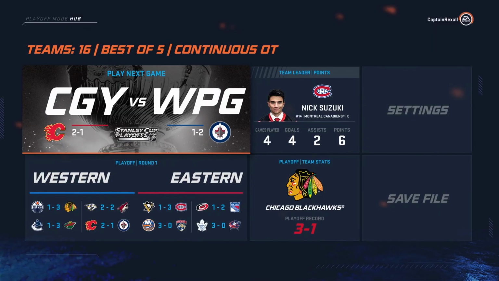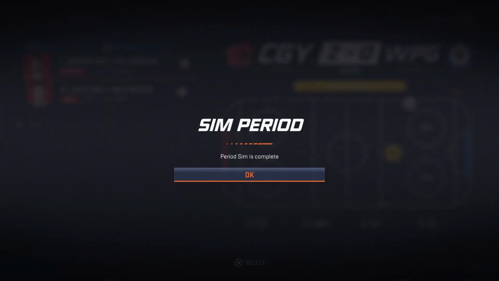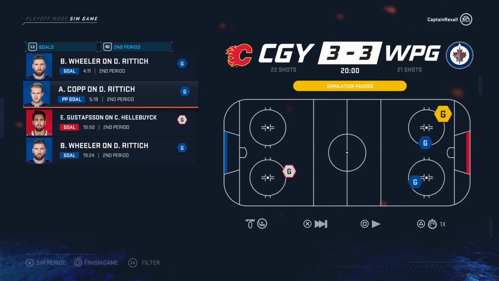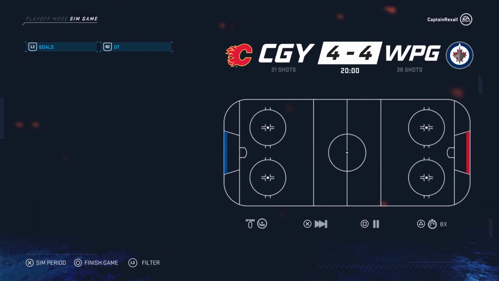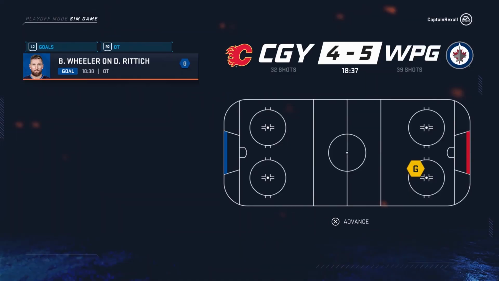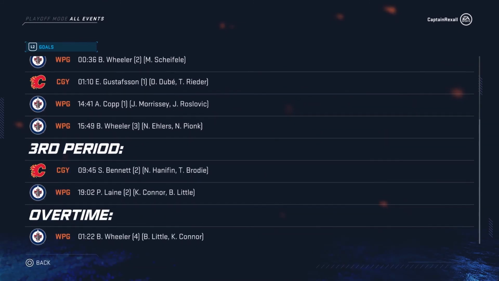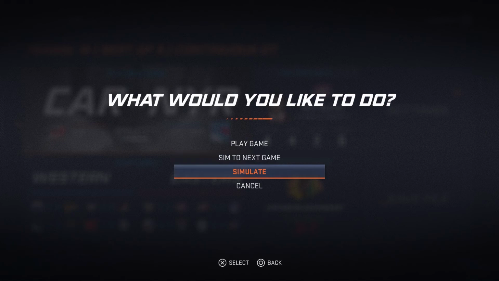Calgary, Winnipeg. Calgary could eliminate the Winnipeg Jets with this one game here tonight. First period, 2-0. TJ Brodie and Milan Lucic get a big goal there. Second period, 3-3. Wheeler, Kolp, and oh man, Wheeler laying in the goals right now, trying to keep the Winnipeg Jets alive. And third period, 4-4, heading into overtime. Who will be the overtime hero? And the Winnipeg Jets, Blake Wheeler with a hat trick, as he brings his team out of the grave and gets them a big victory, tying up the series at 2.